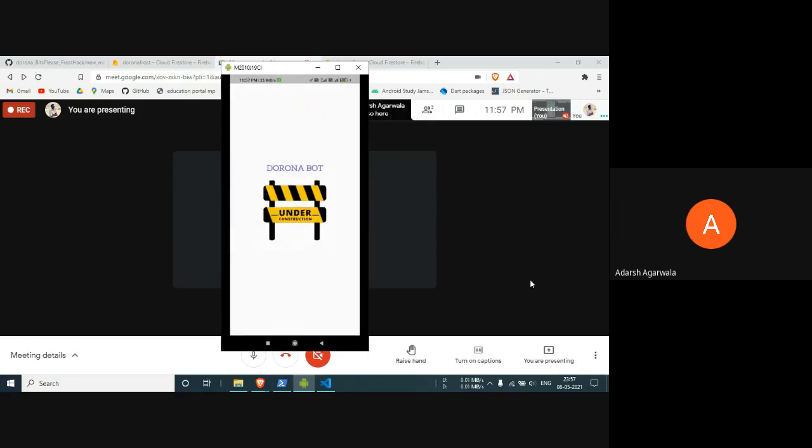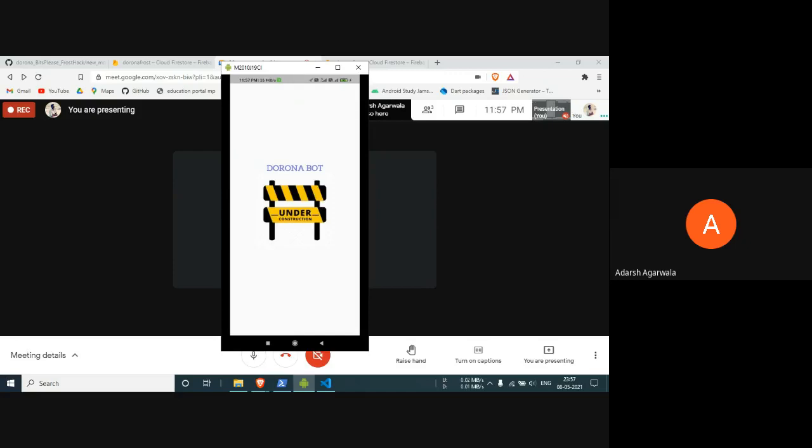Yeah. So basically, what we can do here is make a chat bot. The technicalities involved will be very simple. Using Dialogflow, which is provided by Google, we'll train a chat bot in which we will add the most commonly asked questions, the FAQs, by a common person during the time of pandemic. All the data is publicly available on WHO and UNICEF's website, and whenever a user is afraid or thinking of something, he can just ask the Dorona bot, and he will get the correct, accurate answers for it.